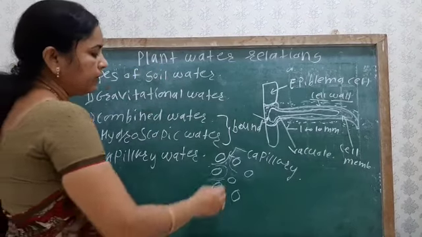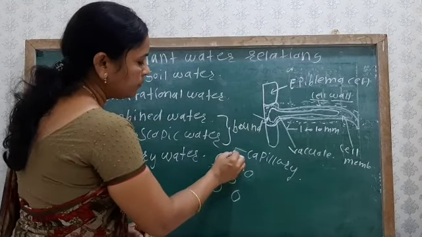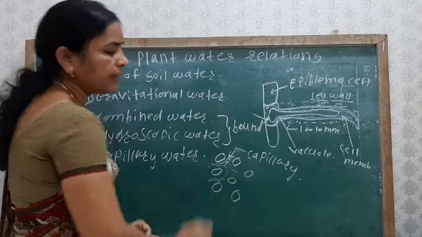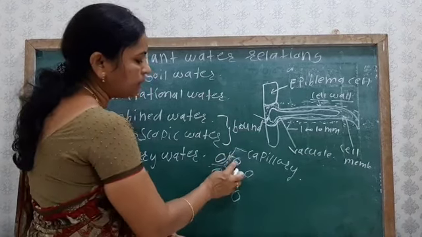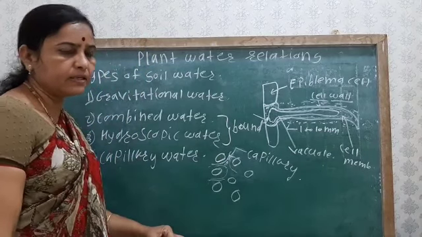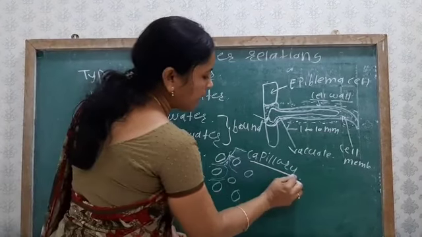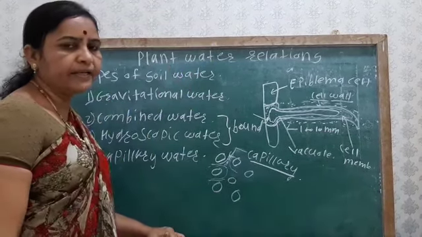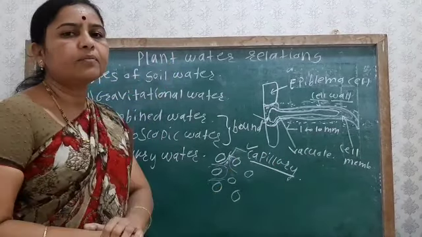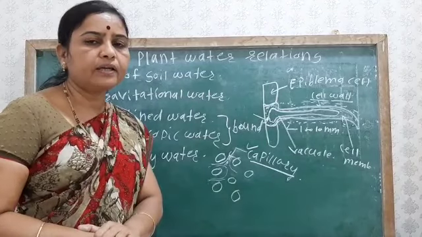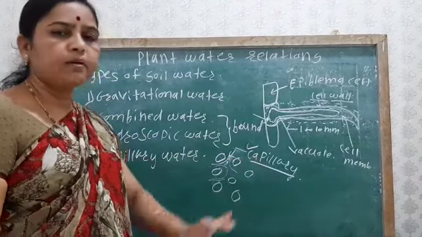So here the water mainly present in the capillary, or the pores which are present between two soil particles, is known as the capillary water. And this capillary water is only absorbed by the plants.